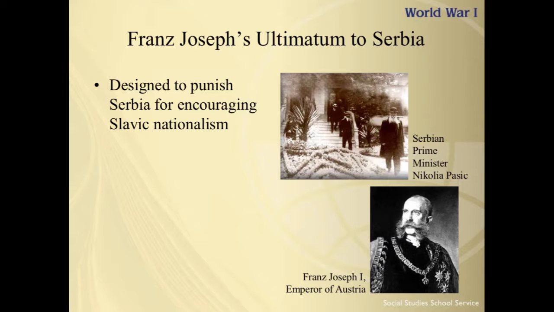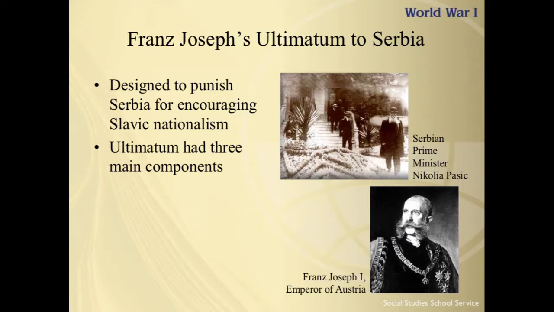Giving the nation only 48 hours to comply, the ultimatum had three main components. Those three main components were, number one, to suppress all anti-Austrian propaganda, number two, to dissolve nationalist and terrorist groups, and number three, to allow Austrian representatives to participate in Serbia's investigation of the assassination plot and serve on all government agencies dealing with revolutionaries. So a lot of ultimatums given to Serbia. Austria needed to act quickly to prevent other nations from mobilizing in support of Serbia or offering diplomatic solutions, which would force Austria to be the aggressor in the war and then weaken its position on peace settlements.